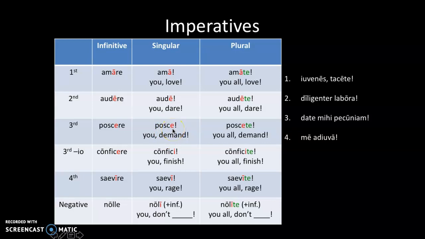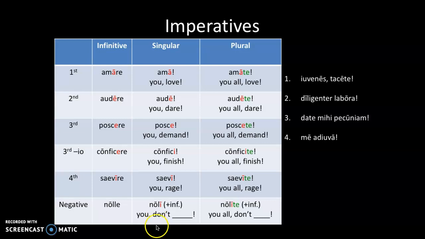In order to make it plural, so if you were commanding multiple people to do something, you just throw a te onto the end of the singular. So amate, you all love, audite, you all hear, and so on and so forth. Now the negative is formed by taking the infinitive of nolle. You make that into the imperative. So this effectively translates as don't. So this is the singular: you don't. You all don't. And then whatever it is that you don't want that person to do, you put that word into the infinitive.